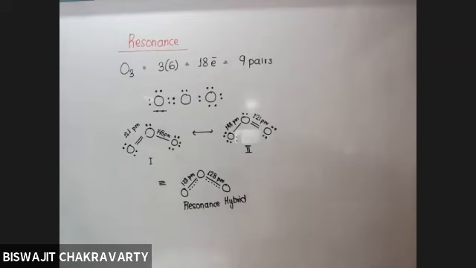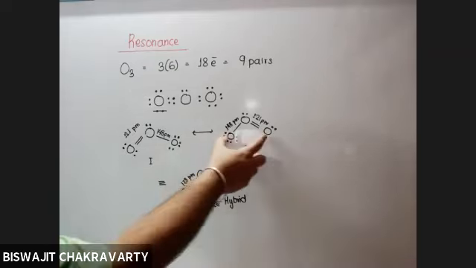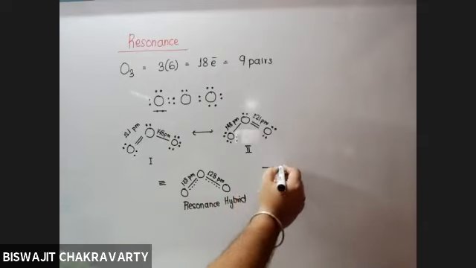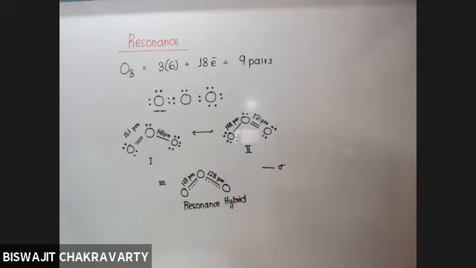So exactly in the similar way, here also, the double bonded electrons, let me call them pi electrons. One more important thing we need to understand: when there is a single bond, it is called a sigma bond. You will get to know what is sigma, what is pi, and how they are formed in this chapter only. But for the time being, remember, when there is a double bond, there is a sigma bond and a pi bond. And when there is a triple bond, there is a sigma and two pi bonds.